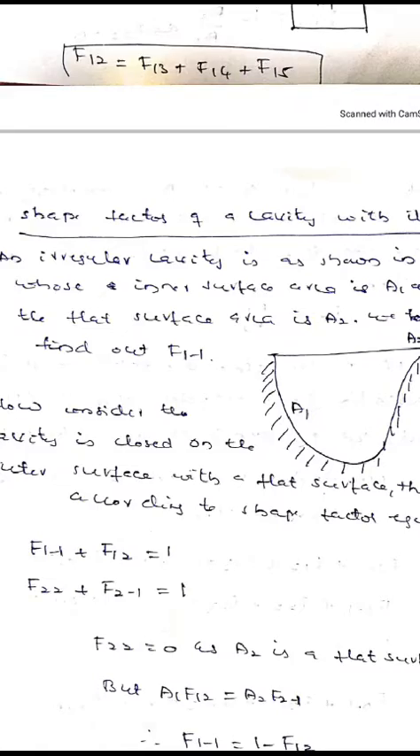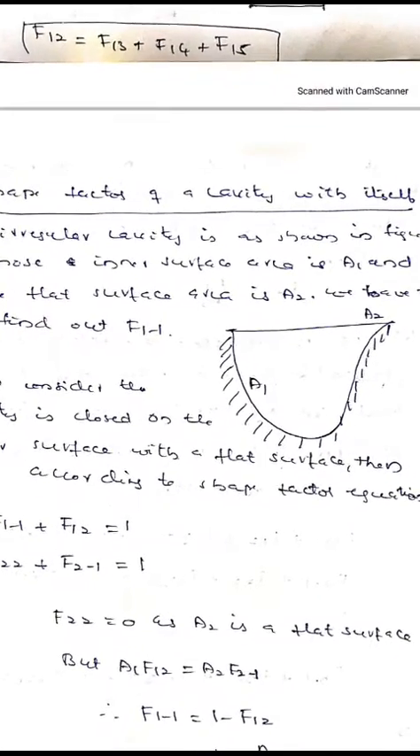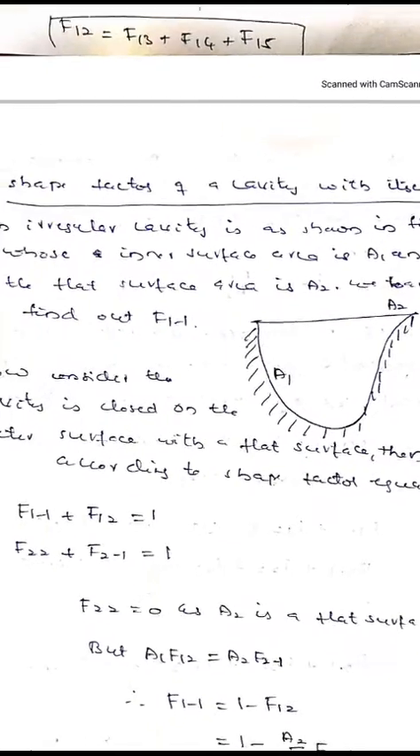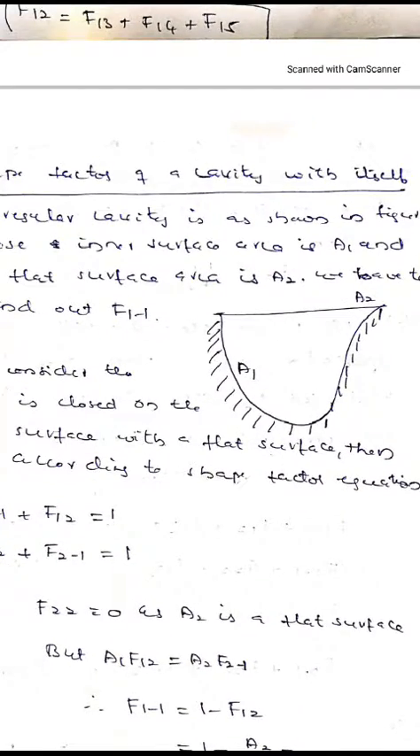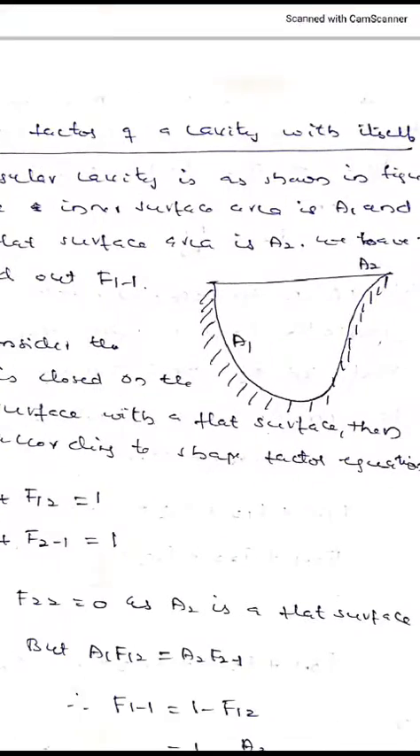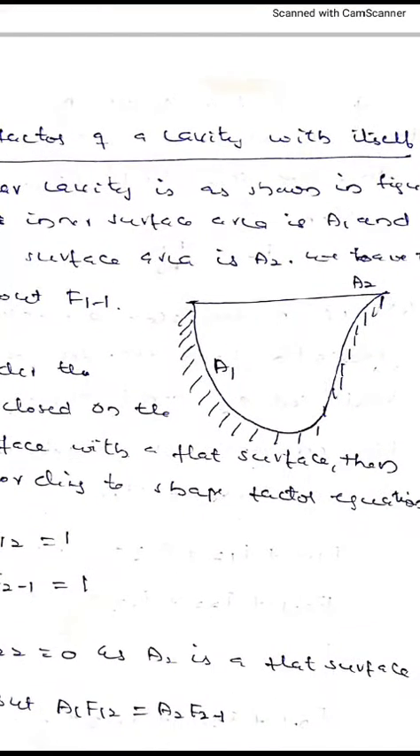Now, shape factor of a cavity with respect to itself. Now, we shall derive the shape factor of a cavity with respect to itself. An irregular cavity is shown in the figure. It is the irregular cavity 1, enclosed by another flat surface 2. A1 and A2 are the areas of the irregular cavity and the flat surface respectively.